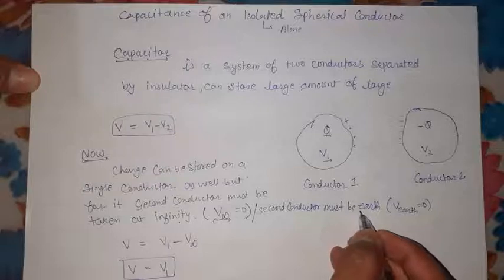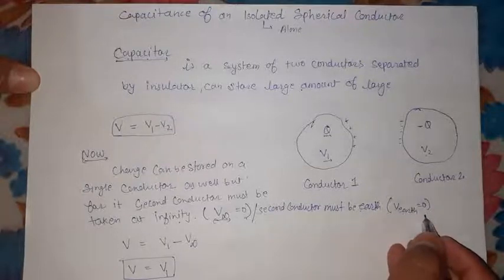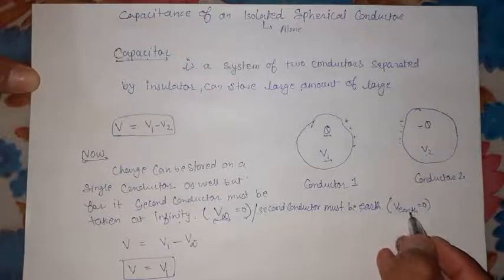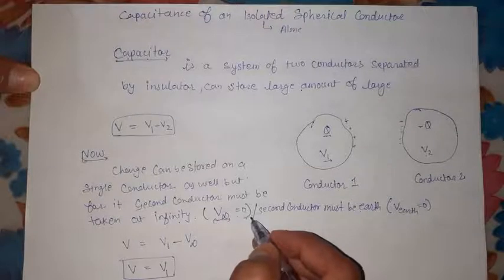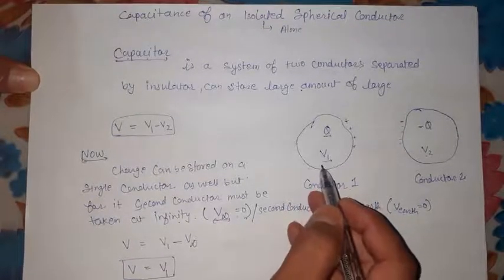What will happen in that case? Because the potential of the earth is almost zero. So we can consider the second conductor as earth or at infinity, and therefore charge can be stored in this single conductor.